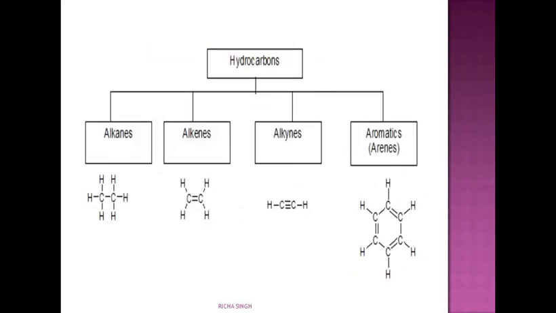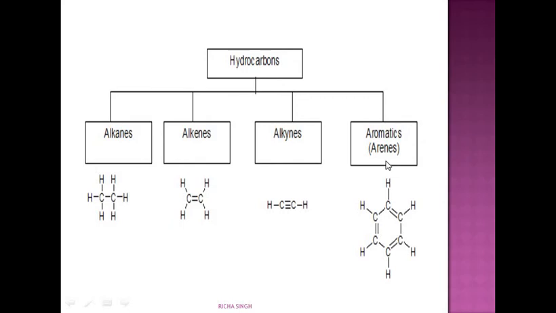Again, one more flow chart for this. Hydrocarbons: alkanes, alkenes and alkynes. So, what is the major difference between these three? You can see here, alkanes have only single bonds. Therefore, they are also known as saturated hydrocarbons. In alkenes, there is a double bond. In alkynes, a triple bond is there. Alkenes and alkynes are known as unsaturated hydrocarbons.